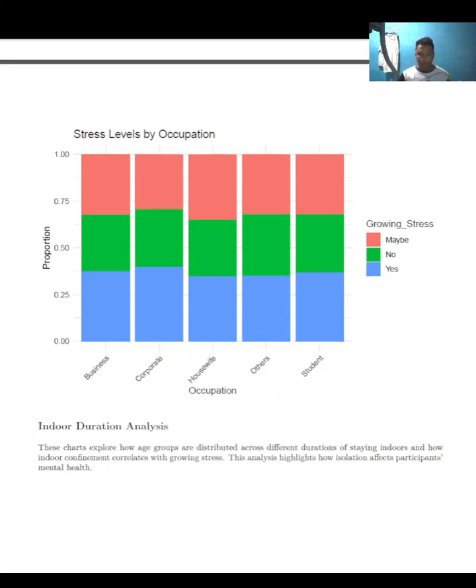Stress level by occupation. This graph reveals how stress differs across the occupation categories. The x-axis represents occupation, while the y-axis shows the proportion of participants reporting stress as yes, no, or maybe. Students and corporate employees reported the highest level of stress, while housewives reported less. This finding highlights the need for targeted intervention, particularly in high-stress environments like academic institutes and corporate workplaces.